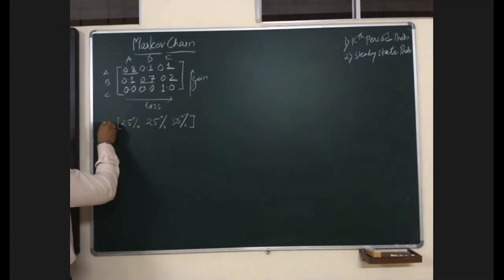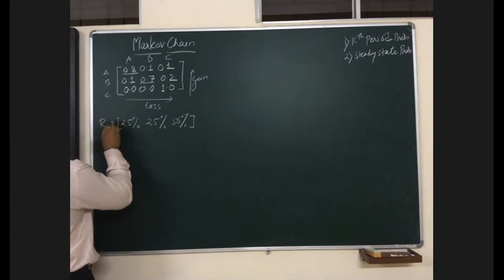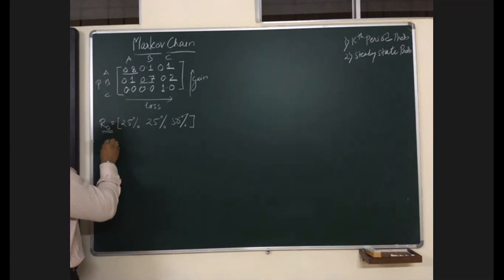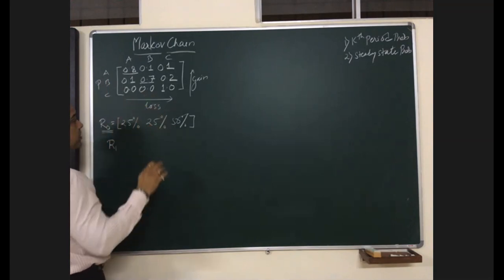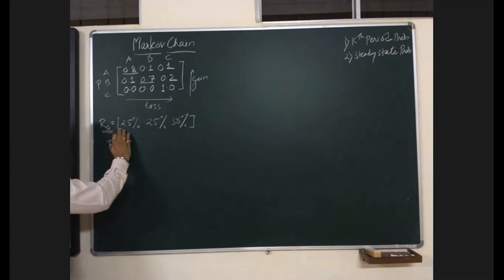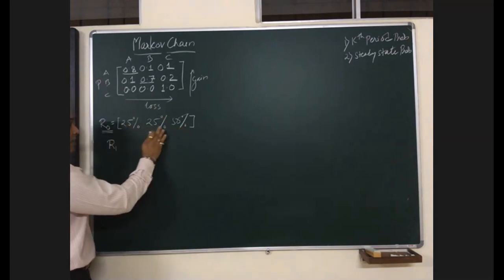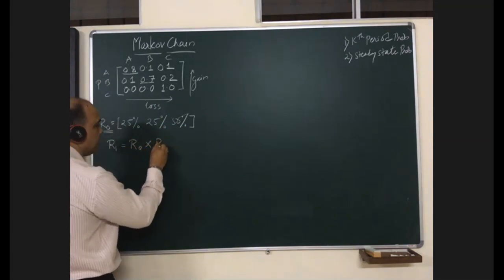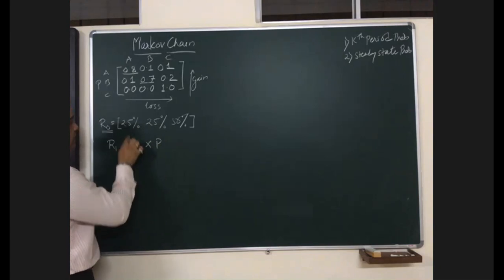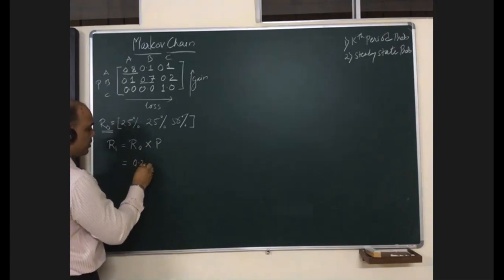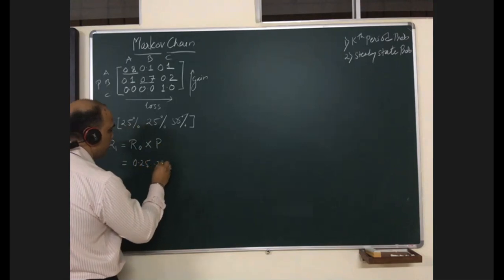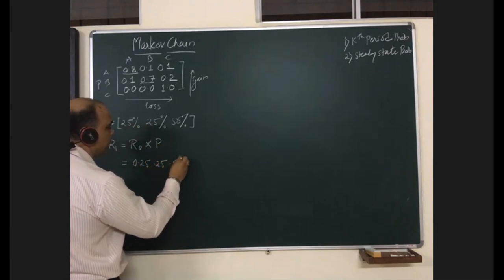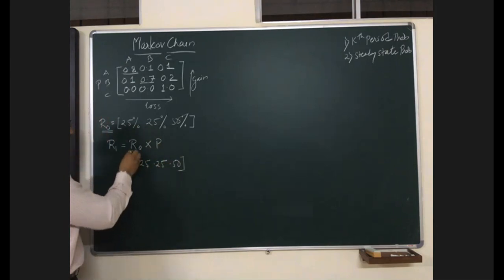Now I'll say this is R0. Why? Because this is the current state. Whereas this is the transition probability. So suppose if you ask me what will be the situation after 1 year, what will happen to this share? So we can find it out as R0 times P. So what is your R0 here? It is 0.25, 0.25 and 0.50. True? This is your R0.